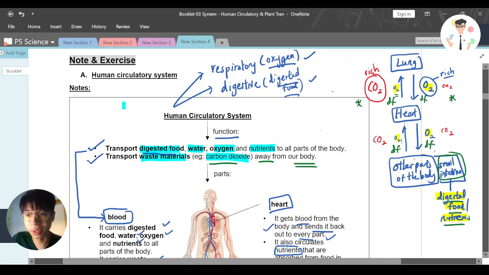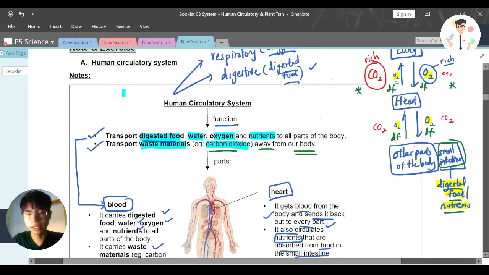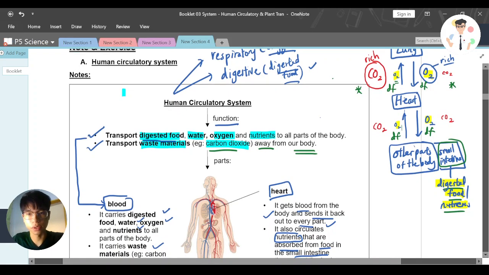But it's starting from this moment now, okay? Because the small intestine is now giving out the digested food, and the heart pumps to all the body. Then it comes back, then the small intestine gives out, gives out, gives out, okay? So I think you get some of the ideas here.